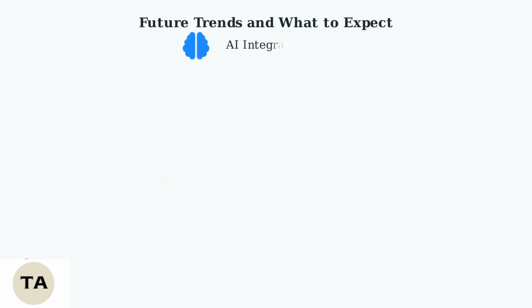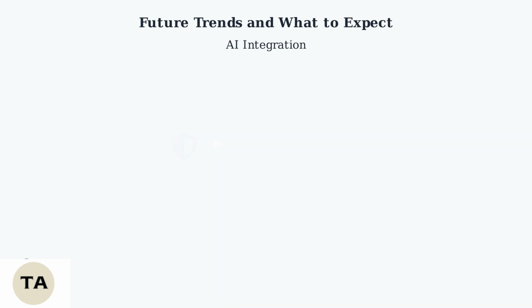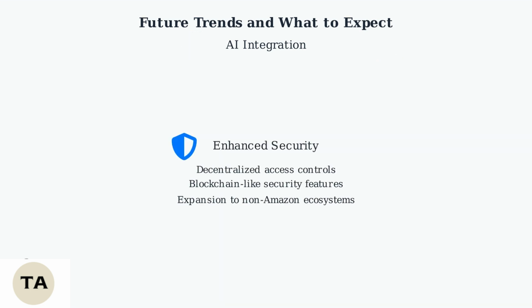Looking ahead, Ring is integrating more artificial intelligence into shared access features. Facial recognition technology will grant temporary access to recognized individuals, making sharing more seamless while maintaining security. AI assistants will automatically manage permissions based on user behavior patterns. For enhanced security, Ring is exploring decentralized access controls similar to blockchain technology. This will provide stronger protection against breaches while keeping data sharing private.